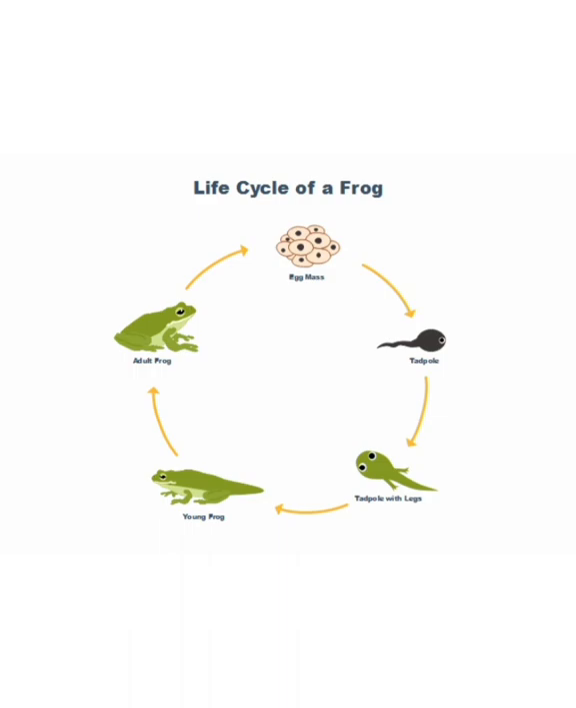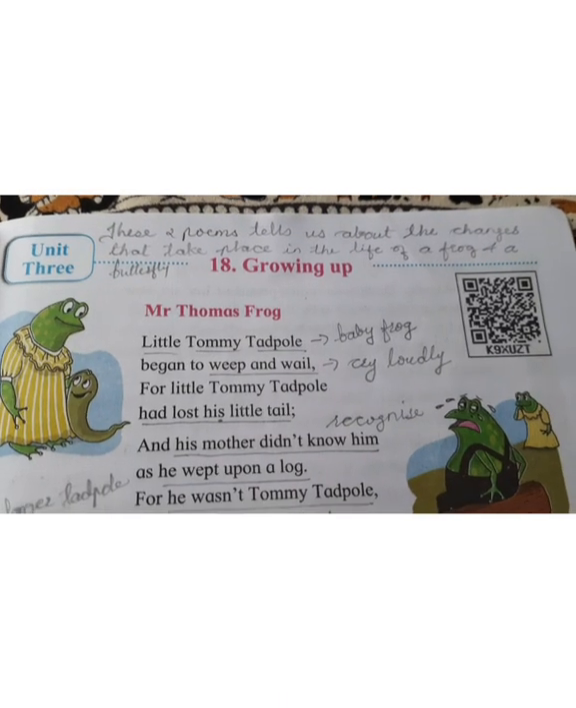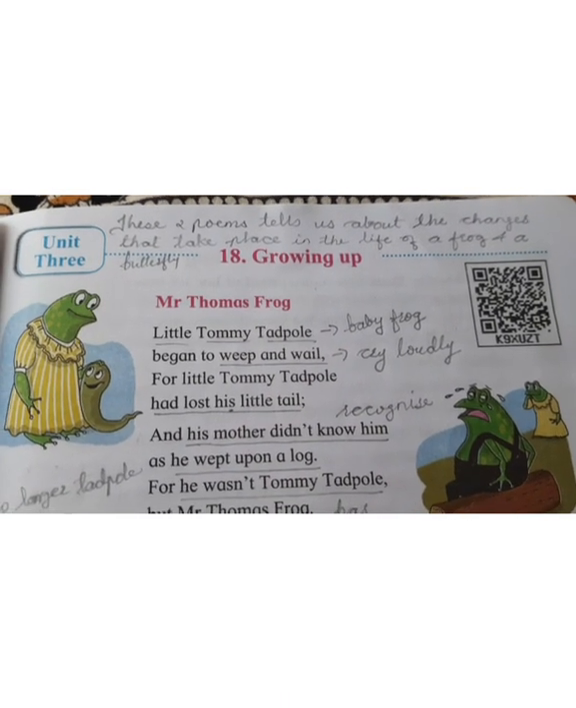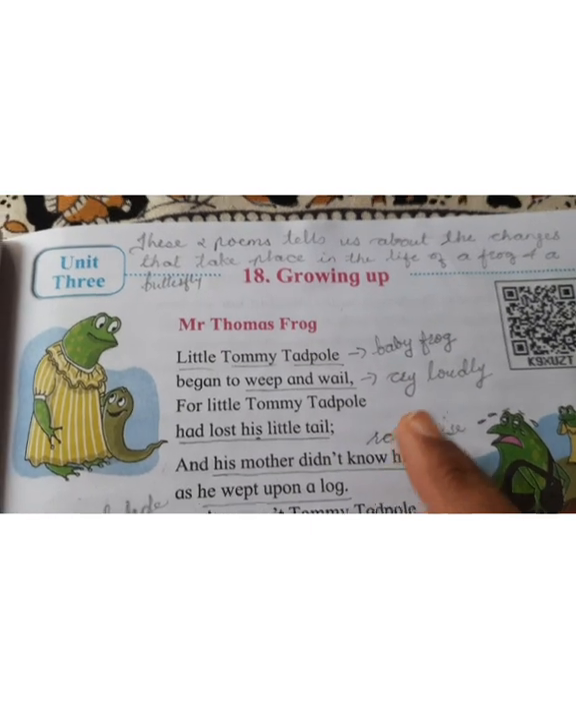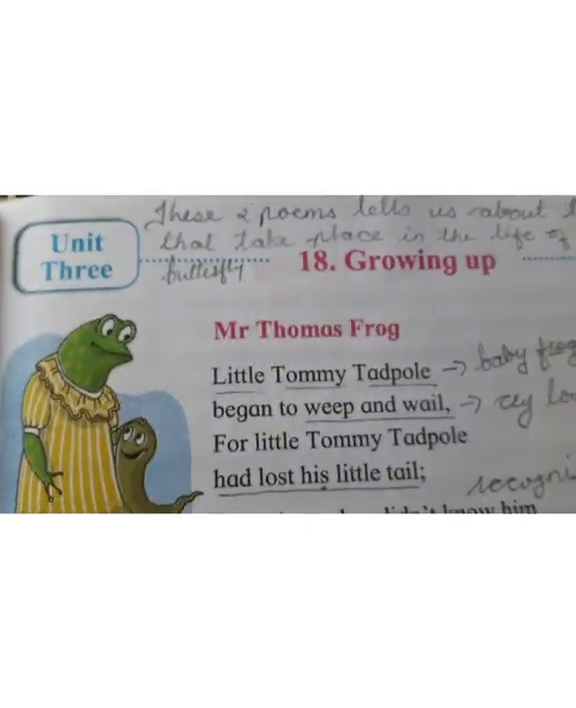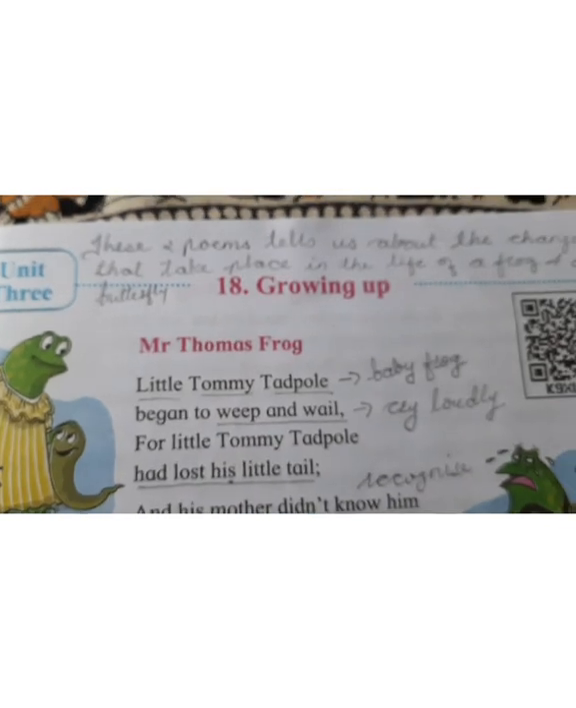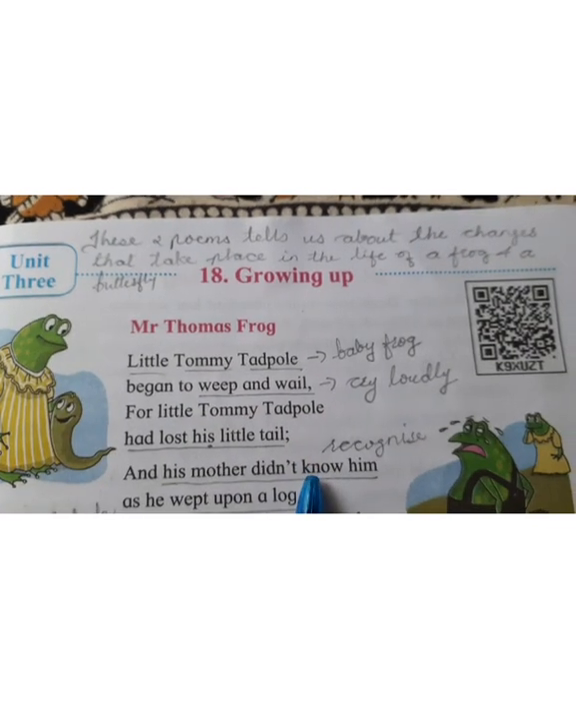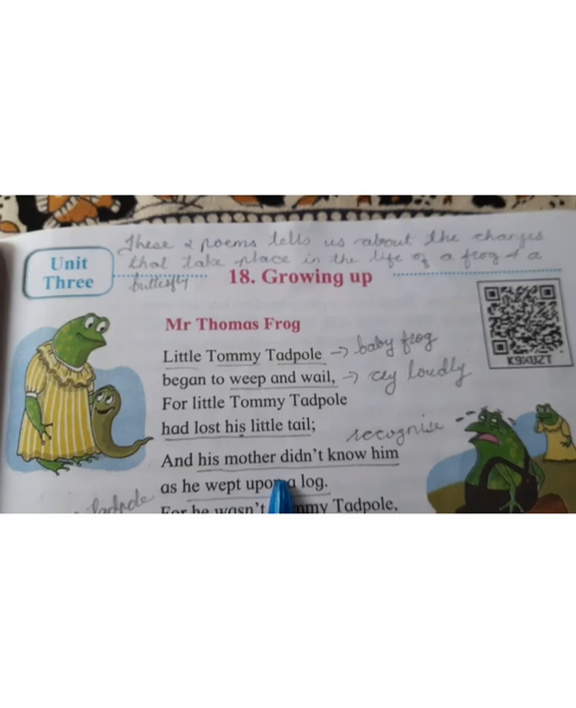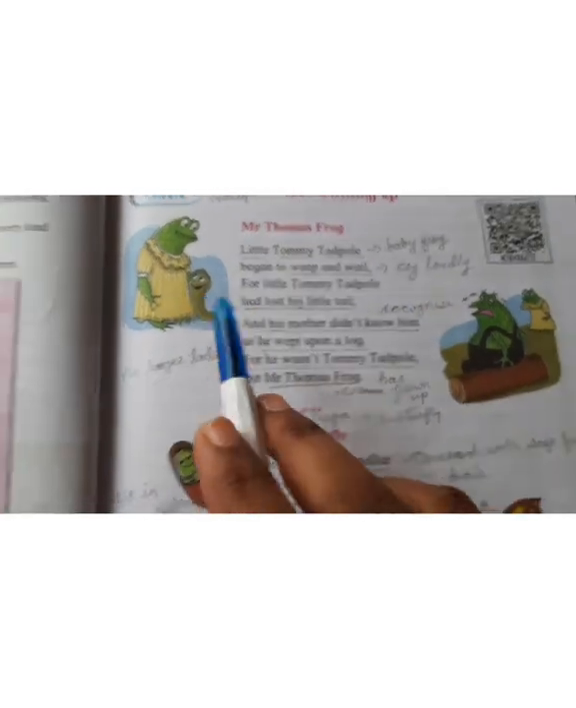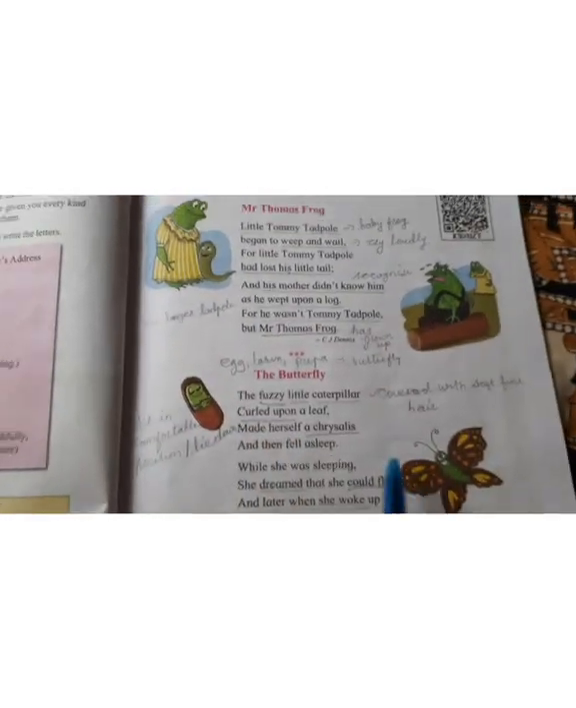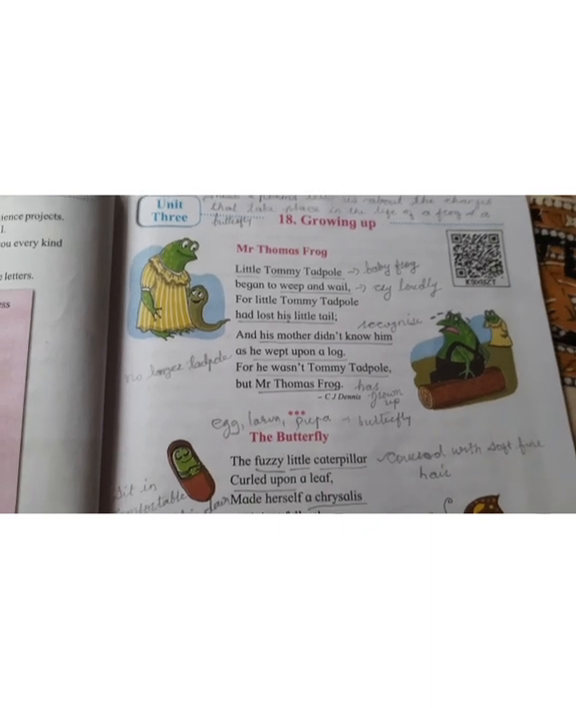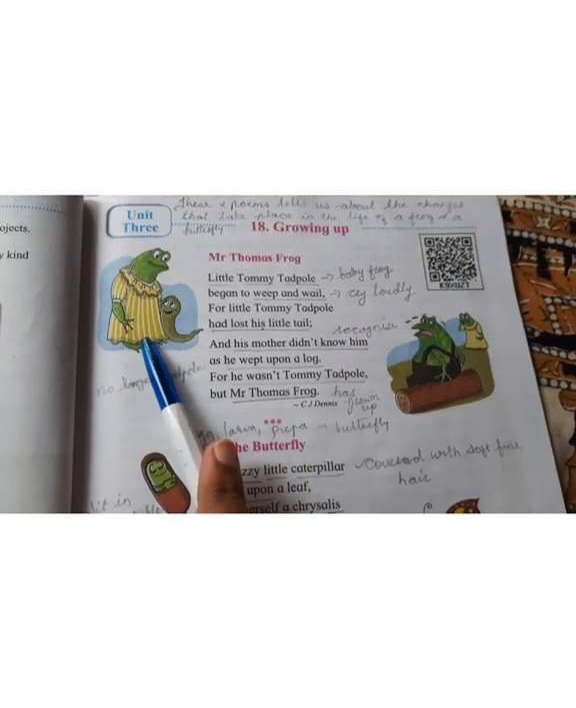Okay, so a baby frog is called a tadpole, and when it grows up, it's called a frog. So let's see the poem based on it. Hello children, today we are going to learn a poem, poem number 18, Growing Up. These two poems tell us about the changes that take place in the life of a frog and the butterfly. Here you can see the pictures. These pictures will help you understand what's there in the poem.